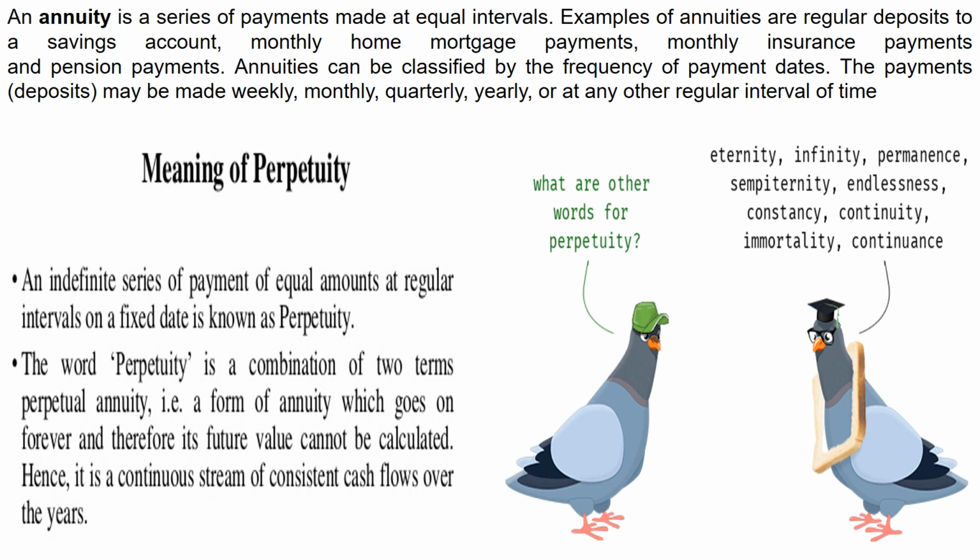This perpetuity is also called eternity, infinity, permanence, endlessness, constancy, continuity, and some more like immortality and continuance. These are some other words we use for perpetuity. Further, we shall look at different formulas for using annuity in different ways, and also some practical aspects of annuity.